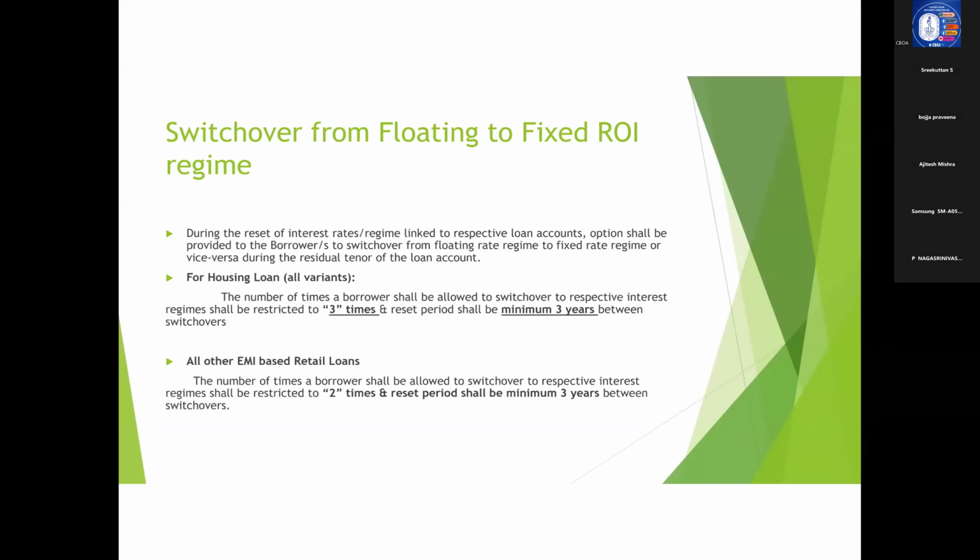For housing loan, all variants, the condition is that the number of times a borrower shall be allowed to switch over to the respective interest regime shall be restricted to how many times? 3 times. And the reset period shall be minimum 3 years between switchovers. That is in the case of housing loan. Now, coming to all other EMI based retail loans other than housing loan, the number of times a borrower shall be allowed will be restricted to 2 times. But the reset period will be the same in both cases, that is minimum 3 years between two switchovers.